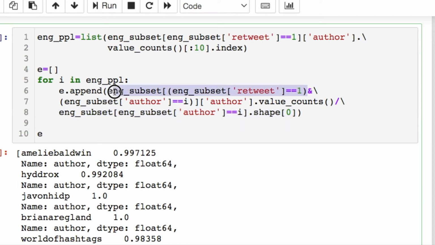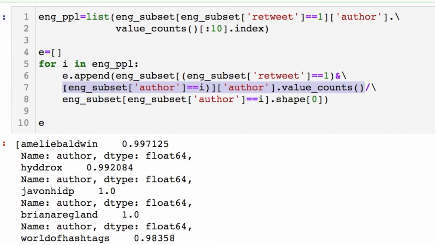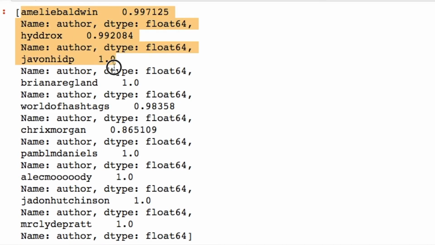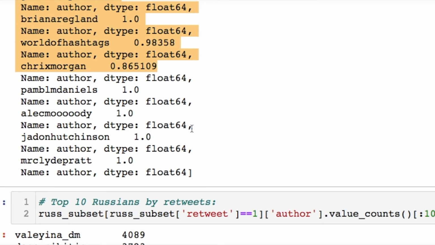Let's say this again. We're taking each retweet, we're subsetting the data into retweets, then we're going through each of the authors from our list and we're dividing it by the number of retweets they had. So it looks like basically all of these people's data are retweets. This one's the lowest and it's 86.5%. Might as well say 87. So most of their data is just retweeted.